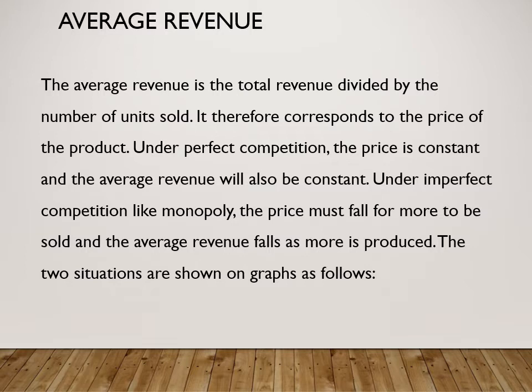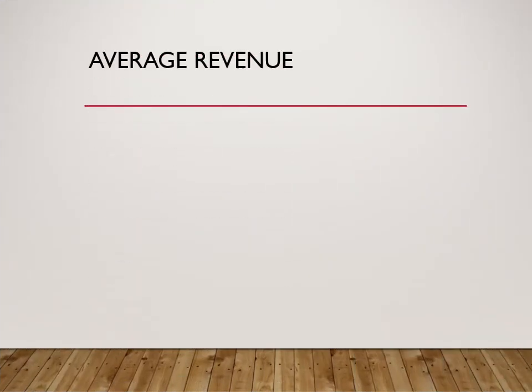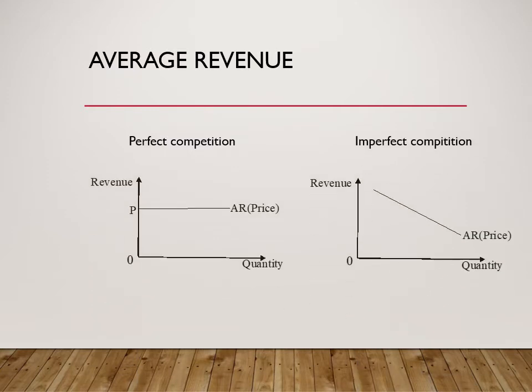We can look at the situations on the following graph. So for perfect competition, the price and average revenue are constant, and they are a straight line parallel to the quantity axis. For imperfect competition, the price must fall for sales to increase, so the average revenue falls with quantity.